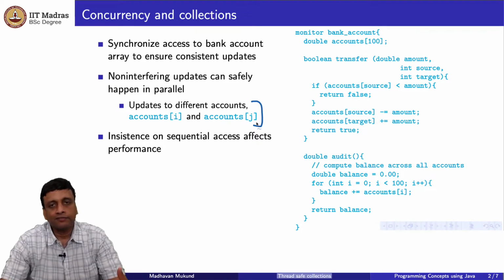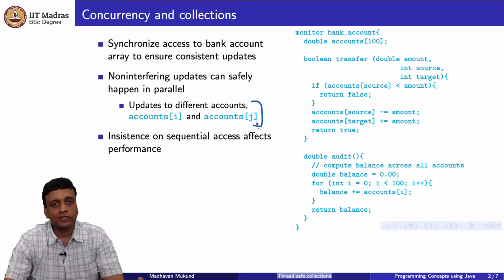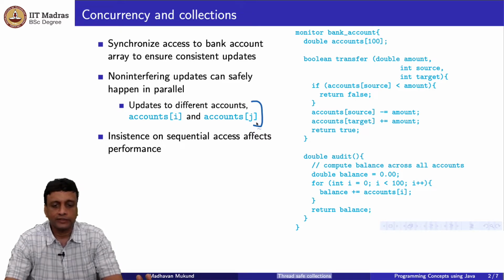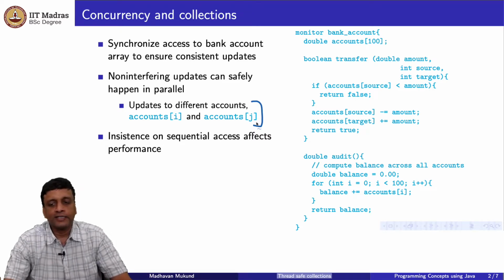You can imagine that if this is a really large bank with millions of accounts, and there are several people who are trying to access their statements, they are all accessing independently from each other. Of course, if you try to access your statement from two different computers, I might want to synchronize them so you do not see inconsistent values across the two. But if different people are accessing their account from different computers, there is absolutely no reason why I must force them to wait for the other person to finish. So, performance wise, it would be nice if we could allow concurrent access to different independent parts of such a data structure.